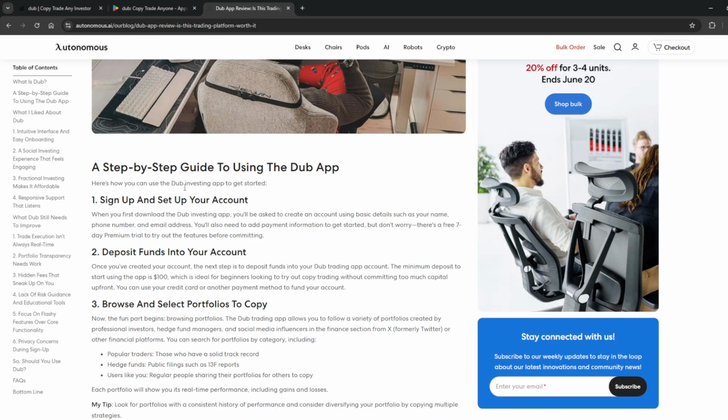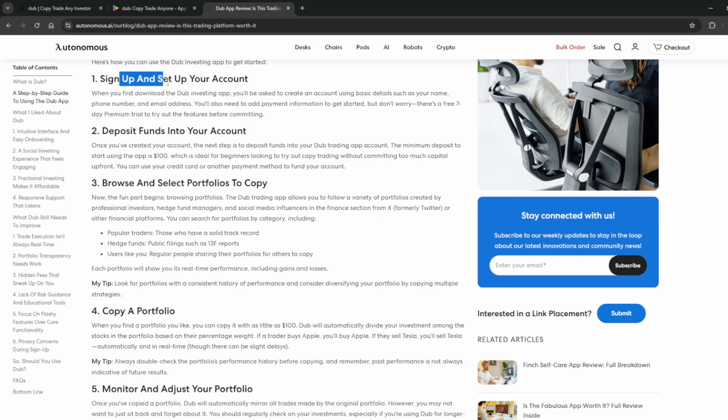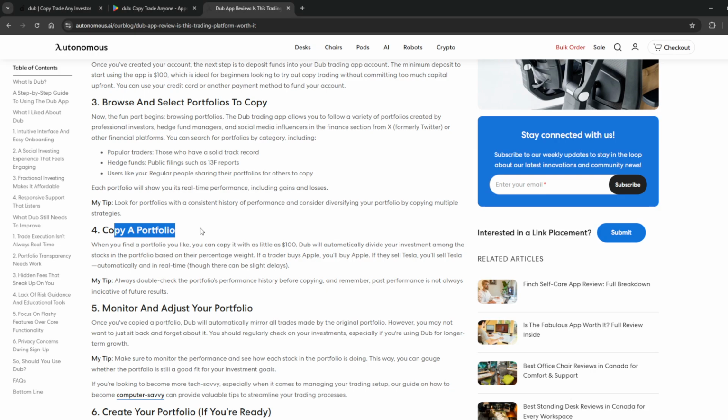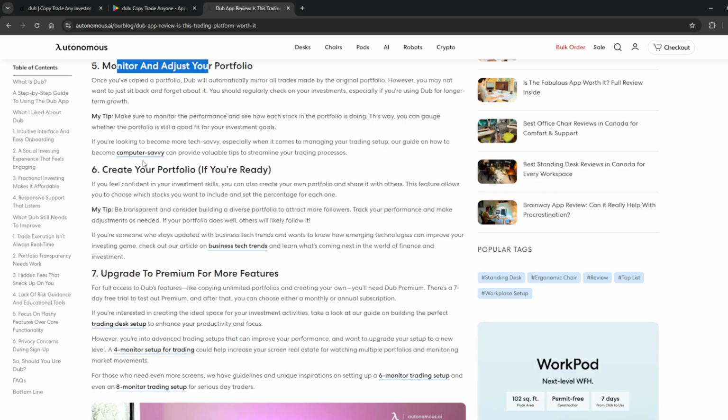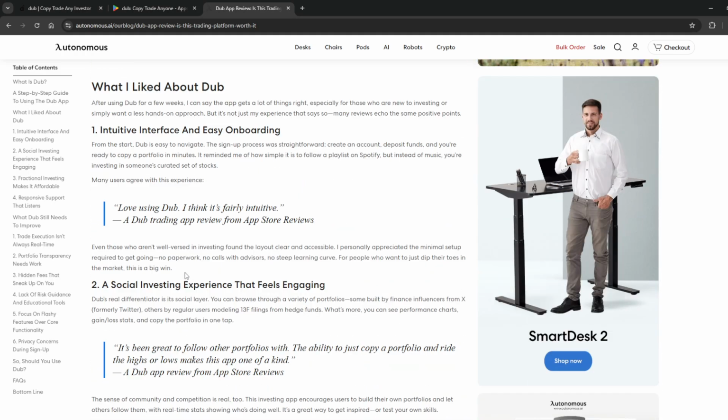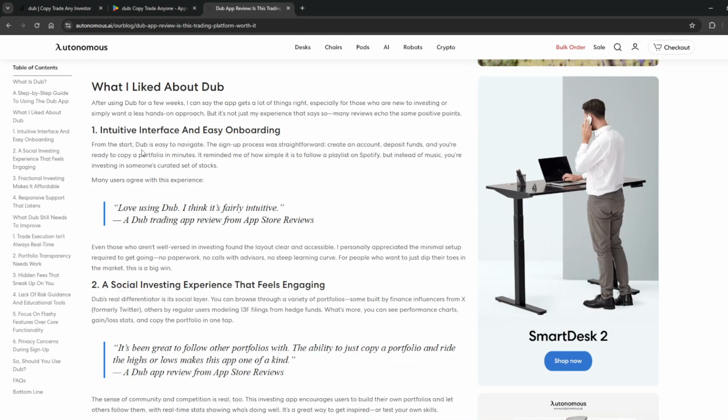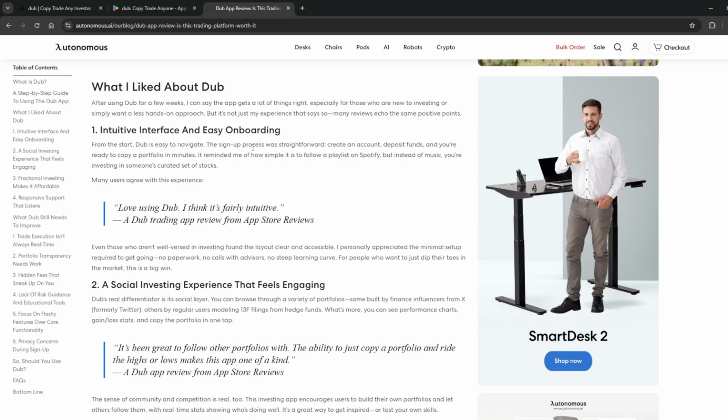Here's a step-by-step guide. You just sign up your account, deposit funds, browse and select portfolios to copy, monitor and adjust your portfolio, create and upgrade to premium for more features, and a lot more. What he liked about Dub is that it has intuitive and easy onboarding.